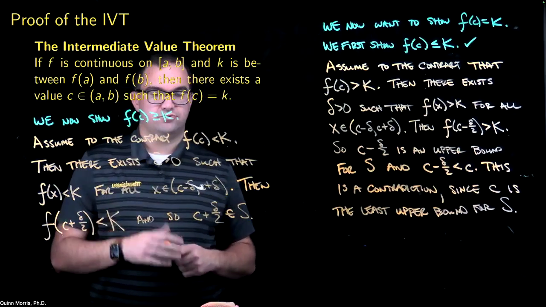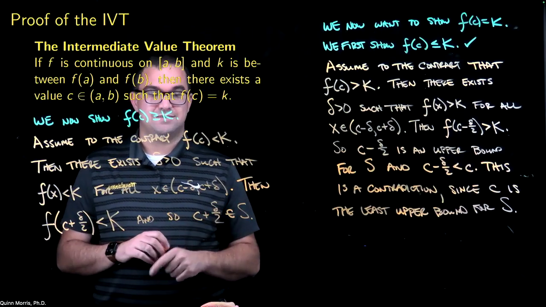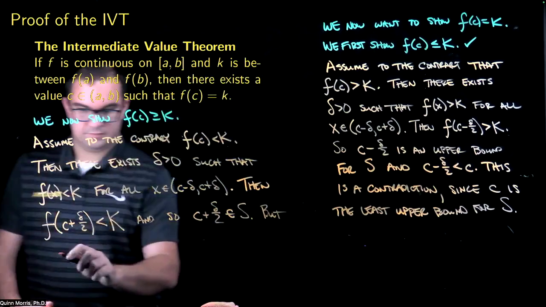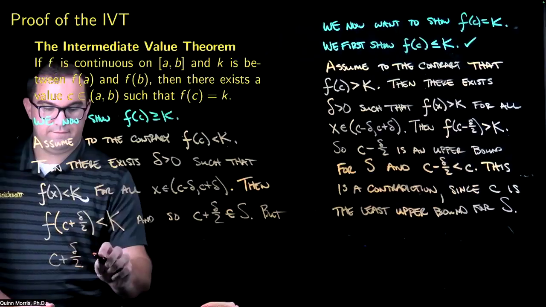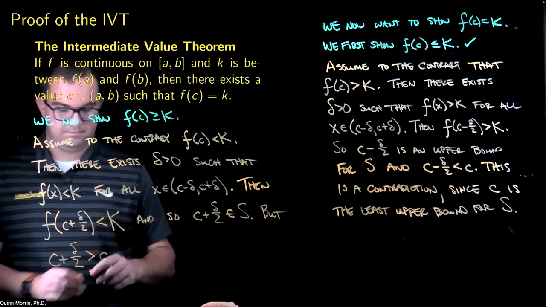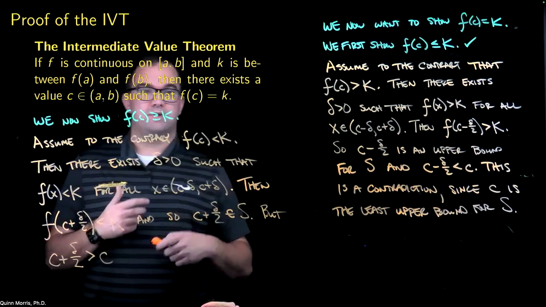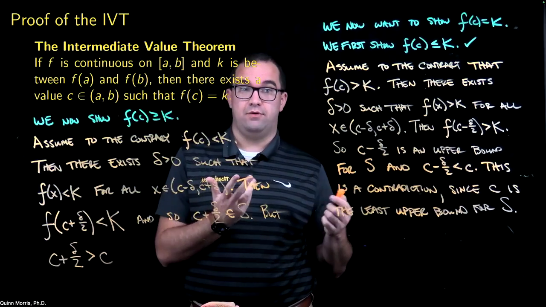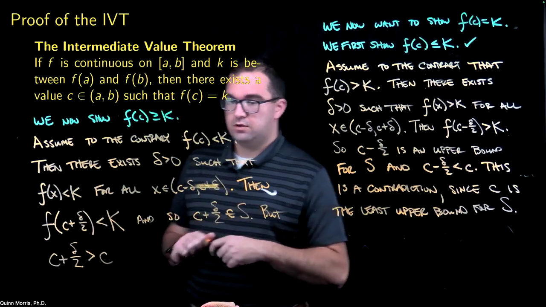Now, why is this a contradiction? Well, c plus delta over 2 is bigger than c. If I look at c plus delta over 2, that's greater than c. And c was supposed to be an upper bound. It was supposed to be the supremum of S. So certainly it was supposed to be an upper bound, actually the least upper bound, but we just need the upper bound bit here.